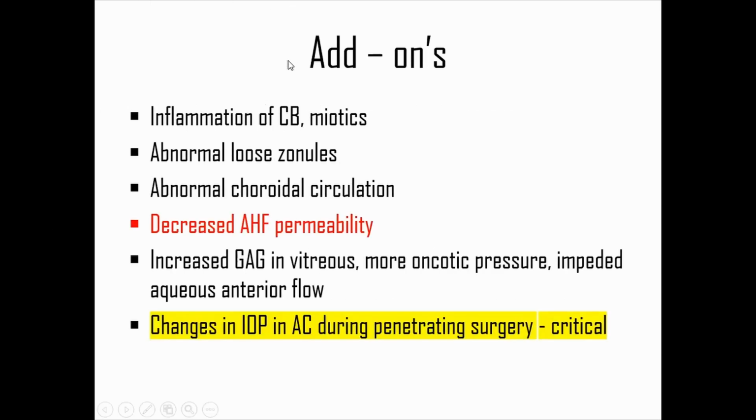So we have other add-ons also: inflammation of the ciliary body, miotics. That is why we always tend to stop pilocarpine when the patient has malignant glaucoma. As I told earlier, it's also because of the compromised loose zonules and abnormal choroidal circulation. Some other proposed mechanisms are increased glycosaminoglycans in the vitreous that cause more oncotic pressure, causing anterior flow. What triggers malignant glaucoma is the hypotony during surgery. That is why in trab, we are really particular about reducing the duration of hypotony in any penetrating surgery. And the critical factor is the decreased anterior hyaloid permeability.